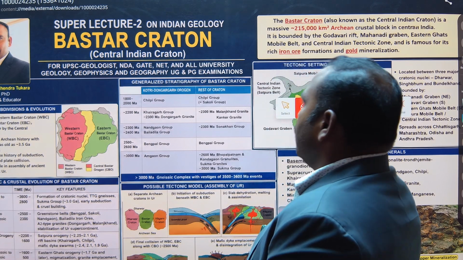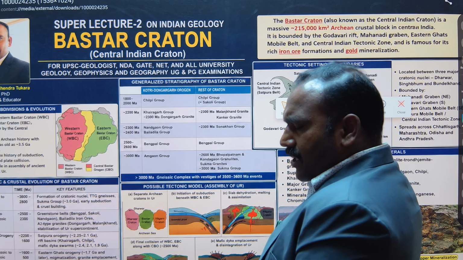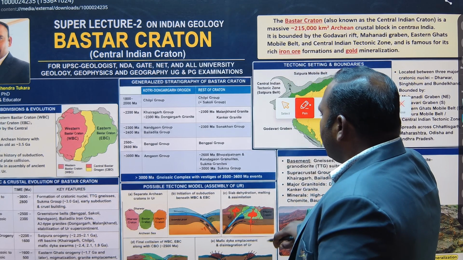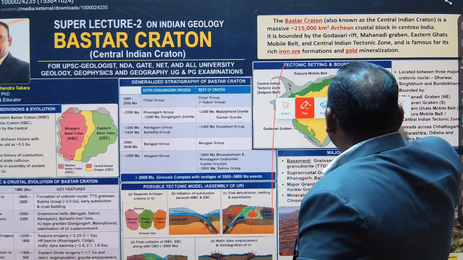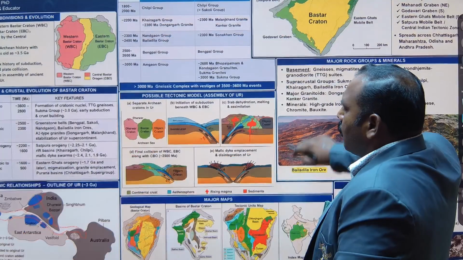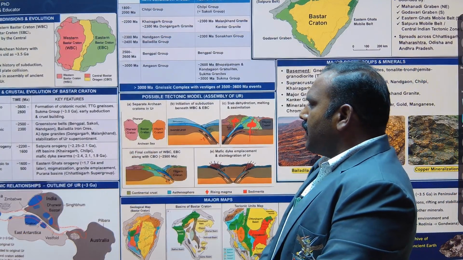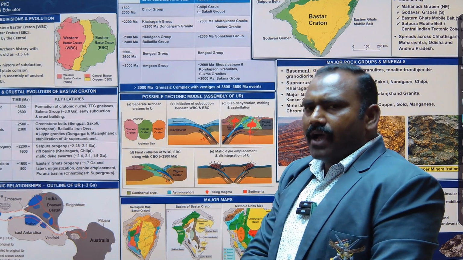So in this Bastar Craton's history, while talking about its formation, earlier it was the Ur, or we may say, geologists say that it was an assembly of East Africa, Australia and Africa, as well as India.